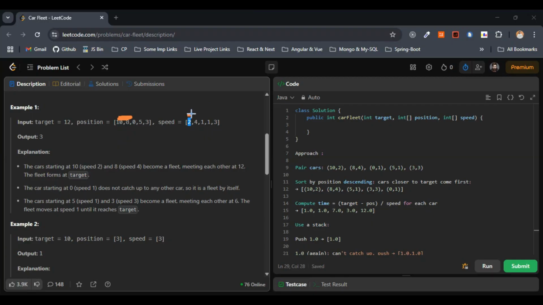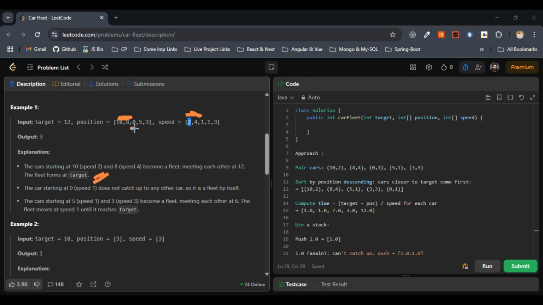Whenever these two meet, the one whose speed is lesser matters, and the car at 10 has the lesser speed. 10 has speed 2 and 8 has speed 4 here, right? They meet each other at the target 12, so the fleet forms at the target. They move at speed 2 after becoming a fleet. Next step is the car starting from 0 does not catch up to any other car.